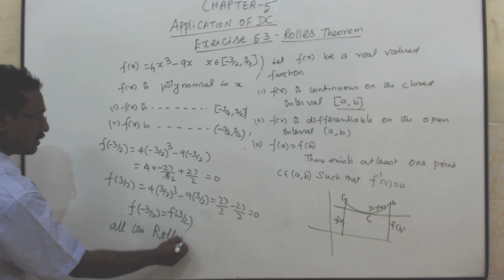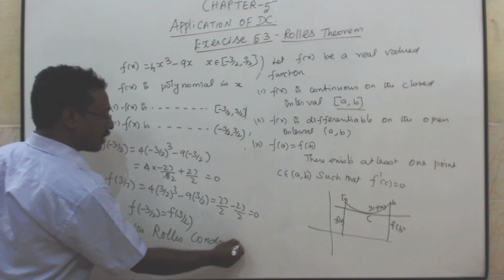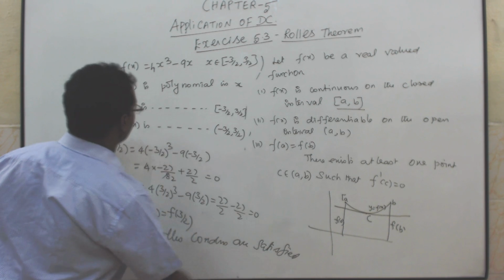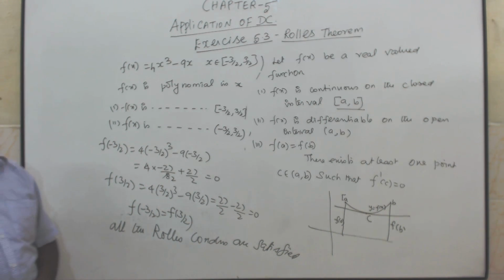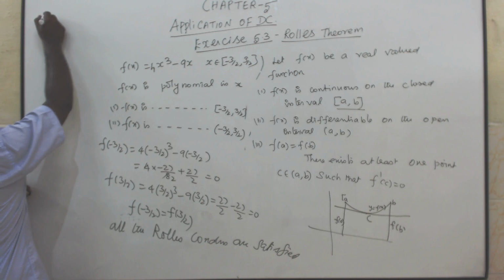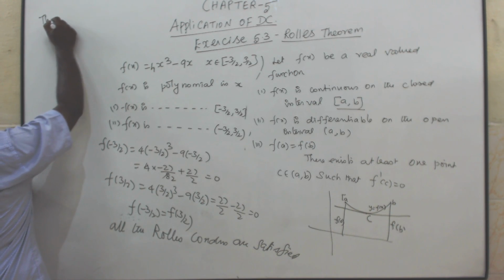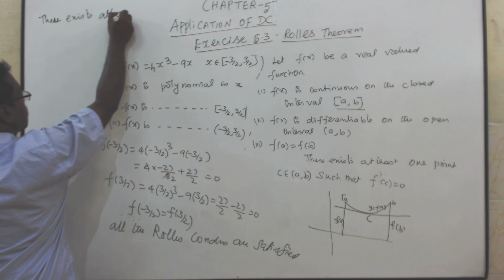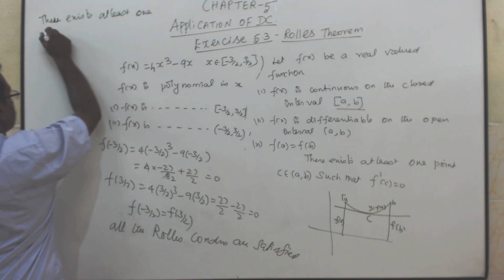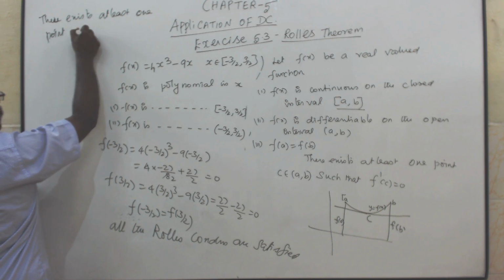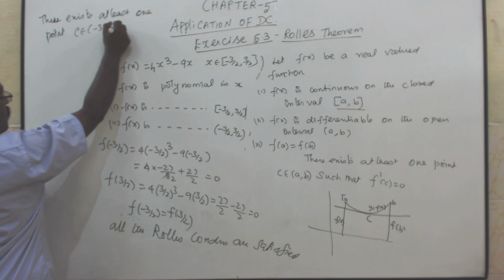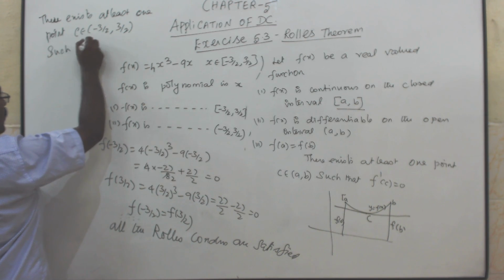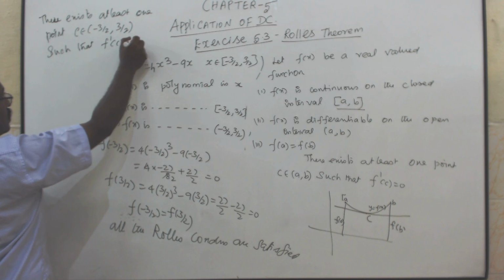Therefore, all the Rolle's conditions are satisfied. Therefore, what we have to write? There exists at least one point C belongs to minus 3 by 2 comma 3 by 2 such that f dash of C equal to 0.